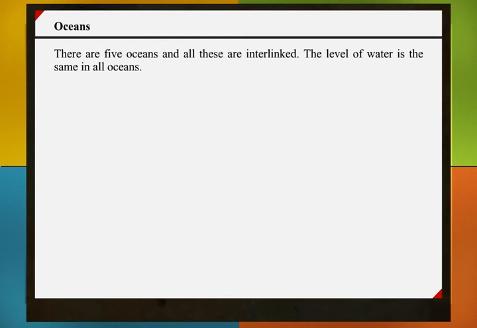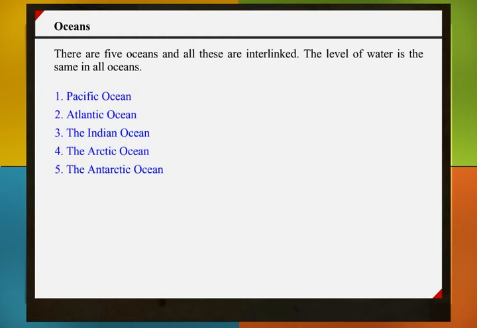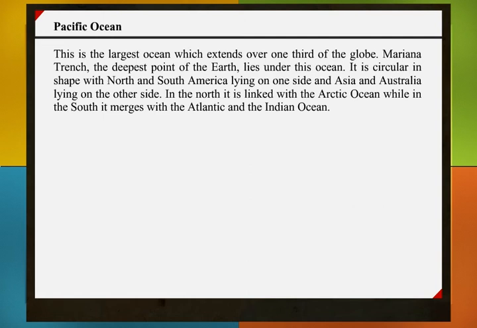Oceans. There are 5 oceans, and all these are interlinked. The level of water is the same in all oceans: Pacific Ocean, Atlantic Ocean, the Indian Ocean, the Arctic Ocean, the Antarctic Ocean. Pacific Ocean. This is the largest ocean which extends over 1/3 of the globe.